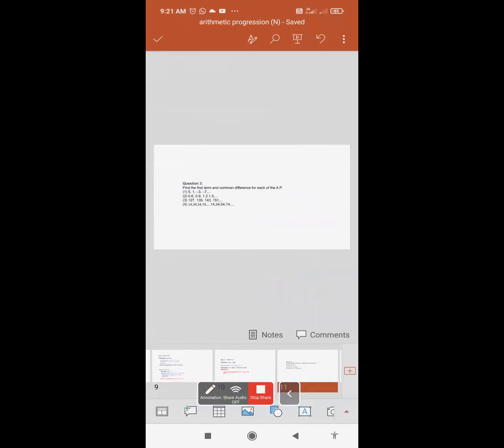Now let's move to the third type of question. Find the first term and the common difference of each of the AP. What they are telling you here is the first term and the common difference. Common difference is D for each AP. Here they are not telling you to state whether my sequence is AP. They have already told you that my sequence is AP. Each sequence is AP. Here they are just telling you to find the first term and the common difference.